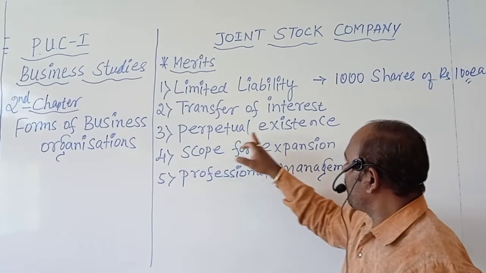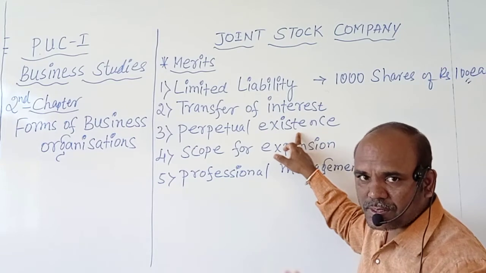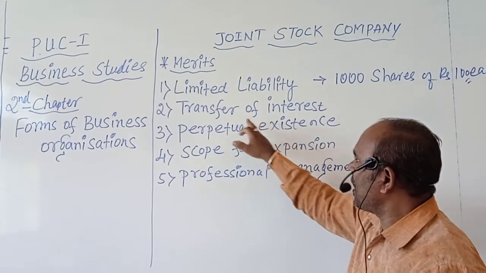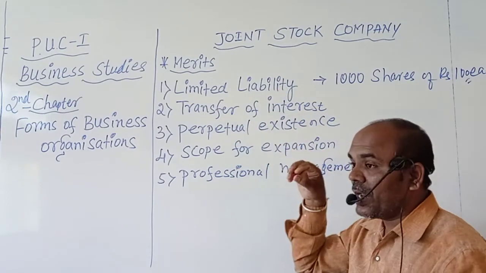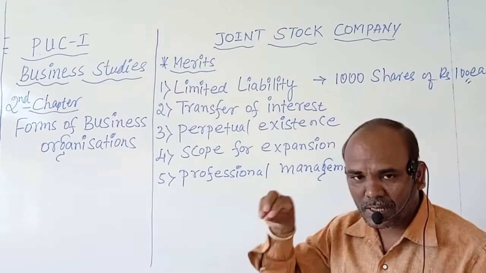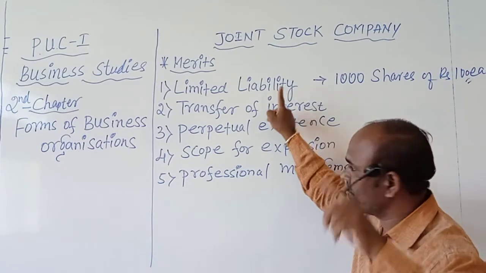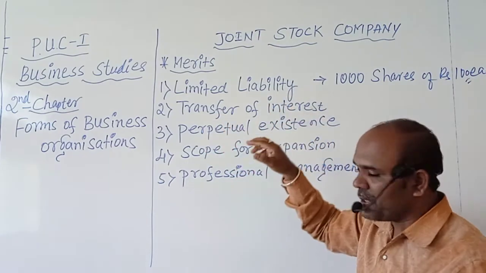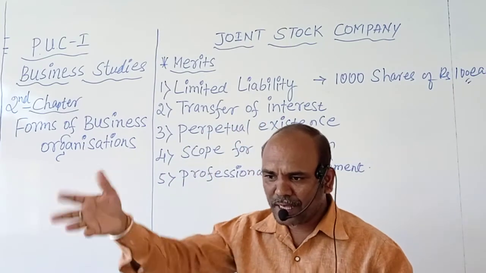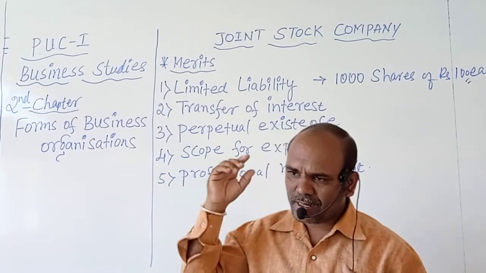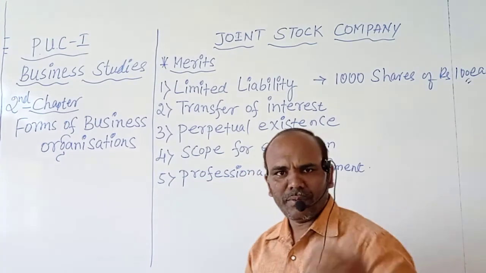Just because of perpetual existence, the company is not going to cease to exist. This is one advantage. And the transfer of interest and limited liability. Because of these three advantages, investors are also ready to invest in companies. Limited liability is the first advantage for the investors, and the second one is the transfer of interest. It means if investors invested in shares and want their money back, they can freely transfer those shares to another person. Definitely they will get their investment back.